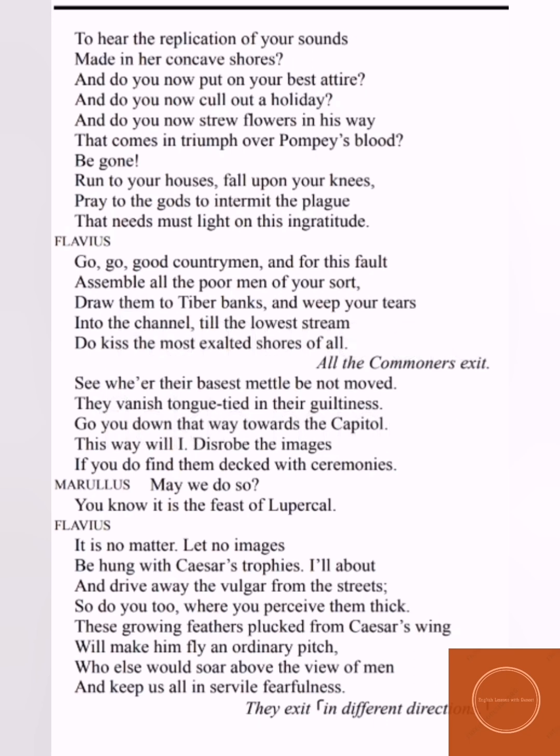Now they are all covered in their own guiltiness only. And go you down that way towards the Capitol, this way will I disrobe the images if you find them decked with ceremonies. He's saying, now you go towards the Capitol, a very famous temple of Rome. Flavius is asking Marullus to go towards the Capitol, and he will go in the other direction, and wherever they find decorations put up for Caesar, they should remove them and disturb all the images.